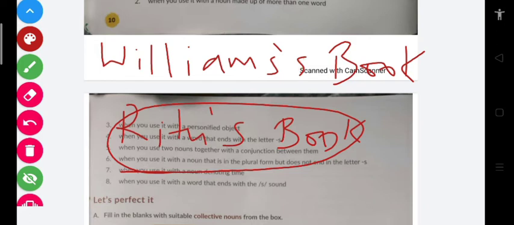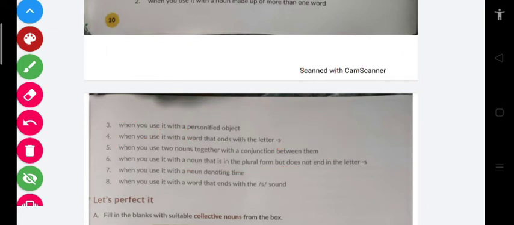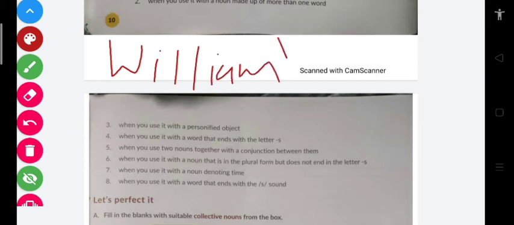I repeat, we cannot apply this s. We just apply a single inverted comma, or an apostrophe, above the last letter, above the last alphabet.